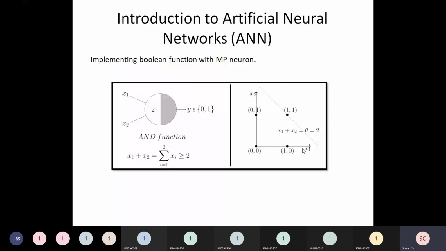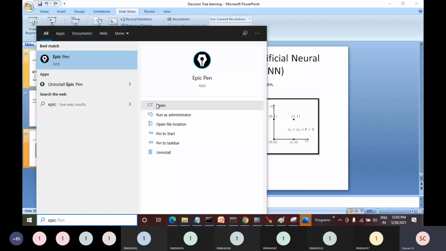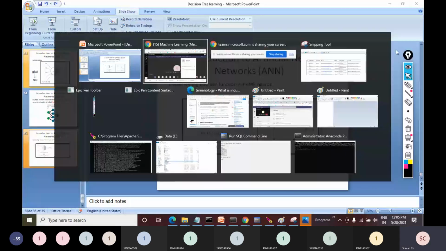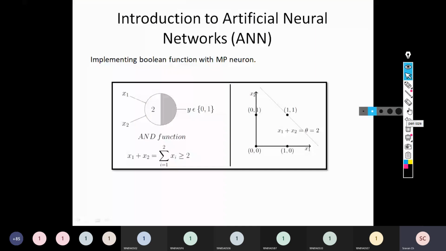By drawing this line, I'll show you one more thing. Just give me 1 minute. I'll use my pen. Fine, so this is the cursor.